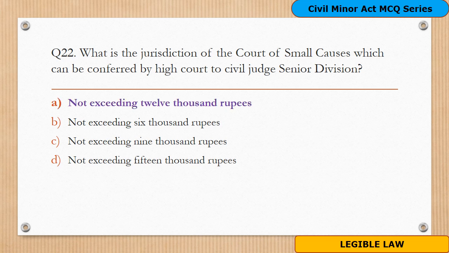The option A is the correct answer for this, not exceeding 12,000 rupees. As mentioned in section 27 of the Act, the jurisdiction of the Court of Small Causes which can be conferred by High Court to the Civil Judge Senior Division should not be exceeding 12,000 rupees.